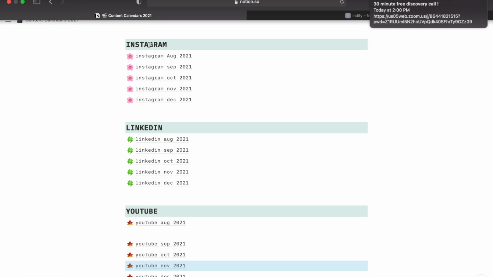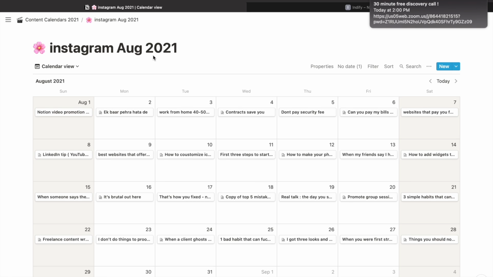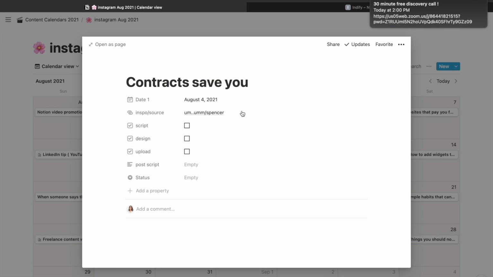And if we go on Instagram content calendar, I have added a calendar, and this calendar has all my reel ideas that I have to post. So this one is the one. So for example, this is the heading, because that is the heading of my content calendar. And then I have written the date on which it is going to be uploaded. And then what is the inspiration/source, so I have added Spencer, because Spencer is a content creator that I have saved that particular sound from.